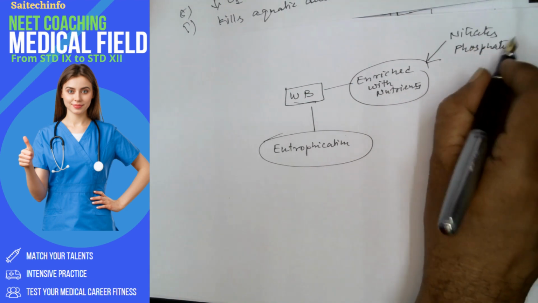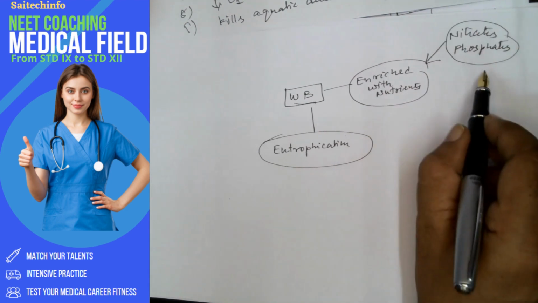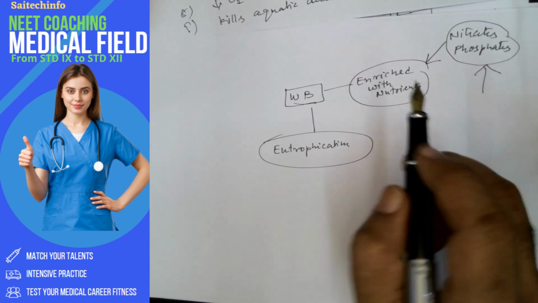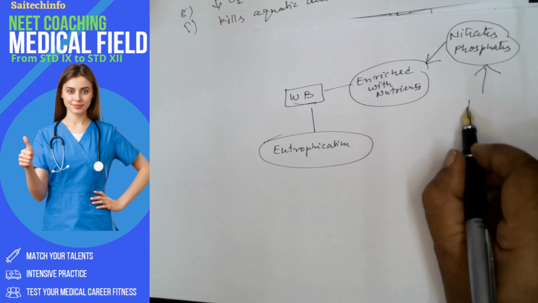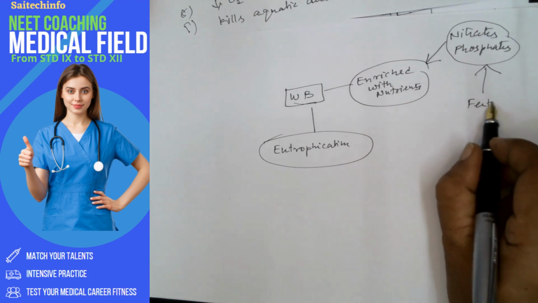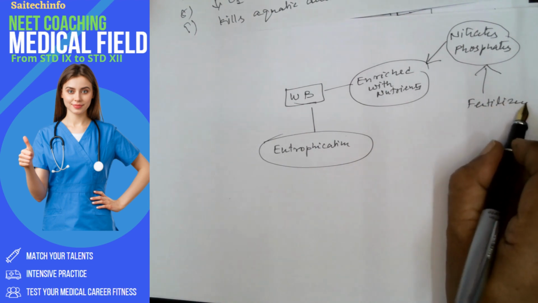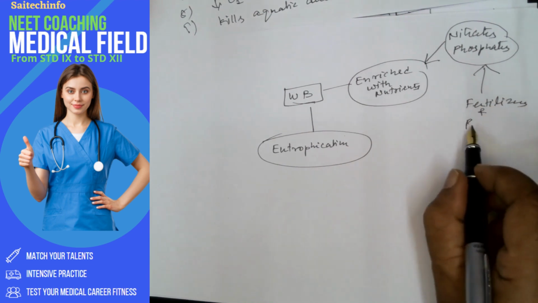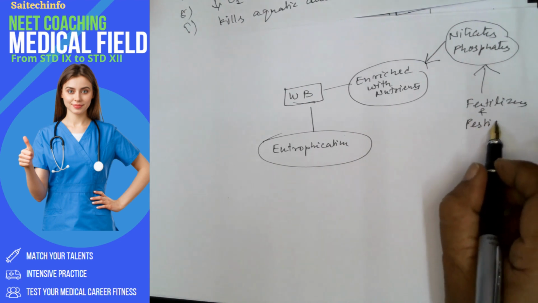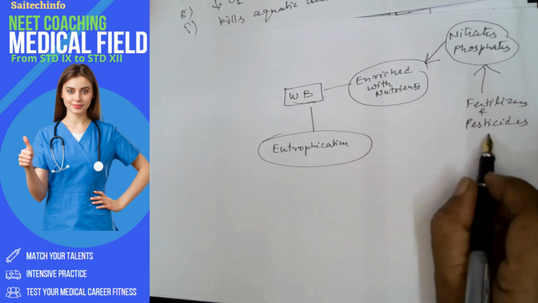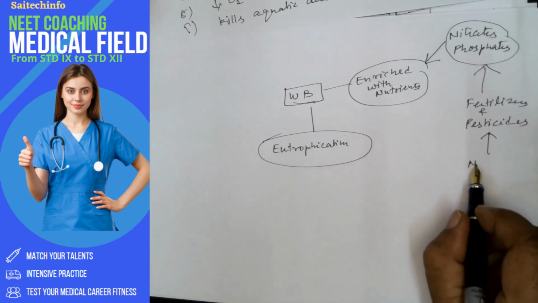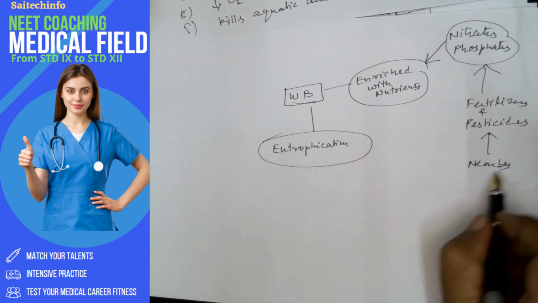And these nitrates and phosphates are obtained from fertilizers and pesticides. Overuse of fertilizers and pesticides, they are used in the nearby crop field.